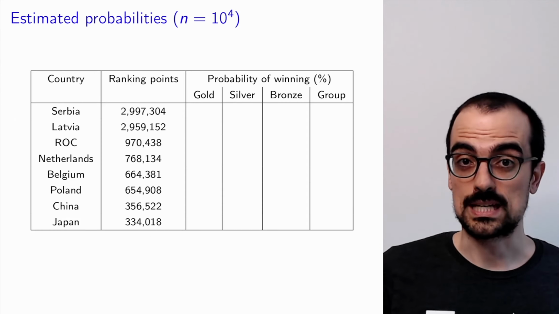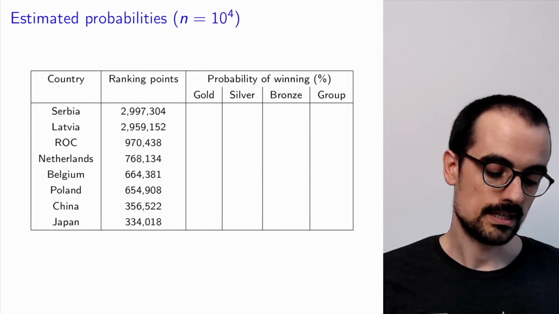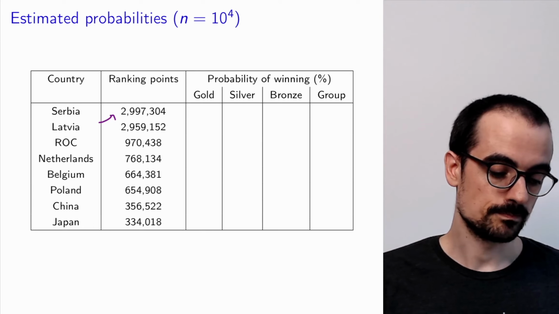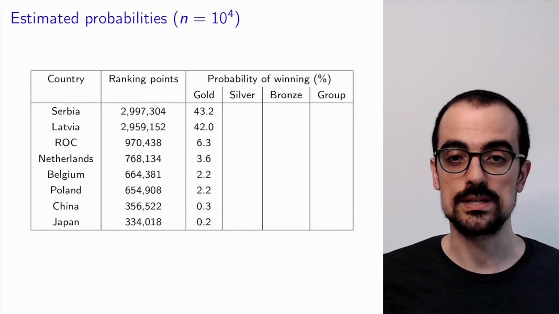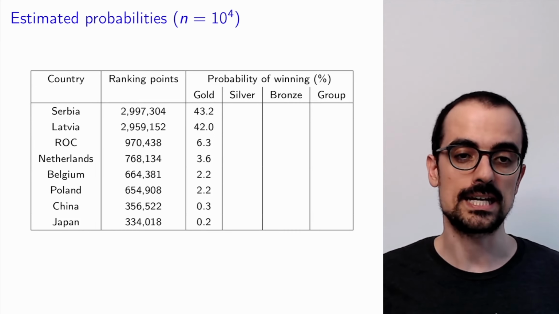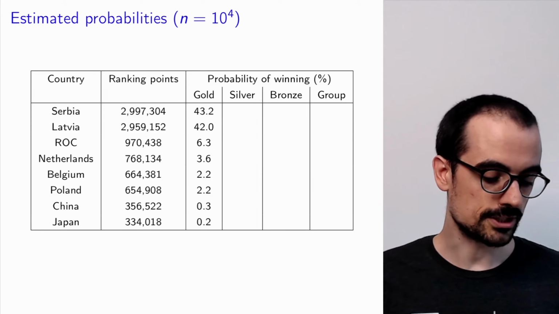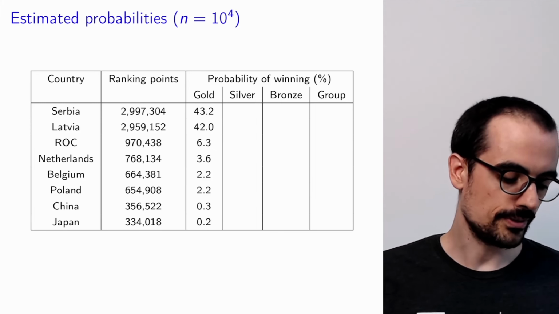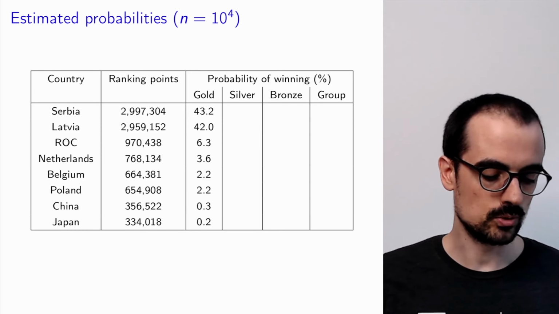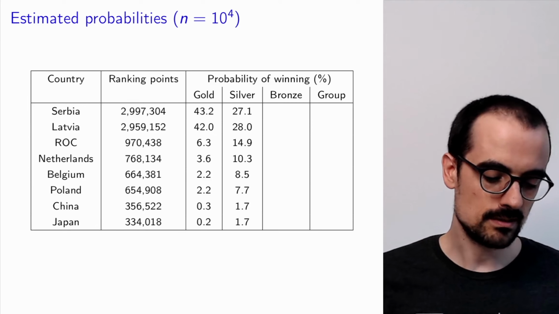Okay, so what happens if we do this with the probabilities that we get from my formula and from these ranking points? What happens is that Serbia wins gold roughly 43% of the time, Latvia 42%, the Russian Olympic Committee 6%, the Netherlands 3%, Belgium 2%, Poland 2%, and China and Japan almost 0%. These are the probabilities of silver.